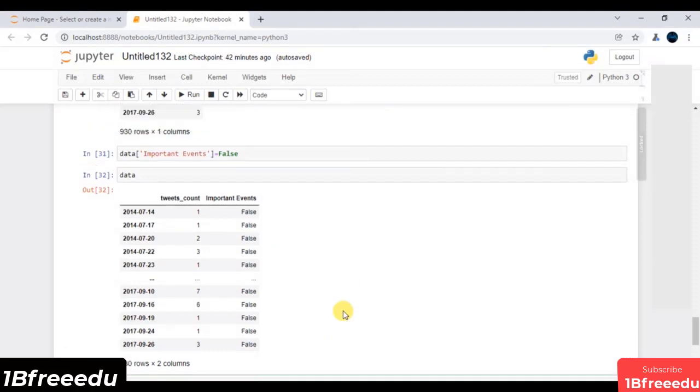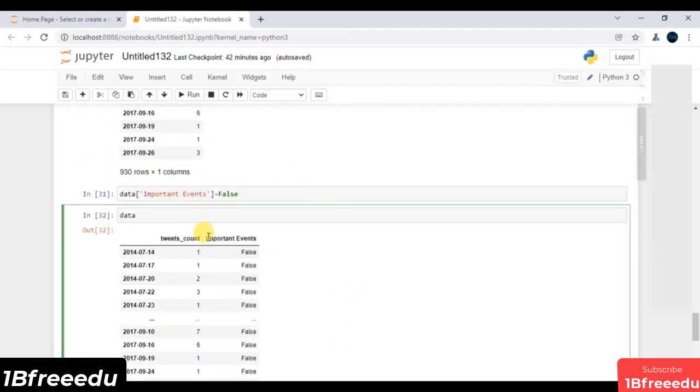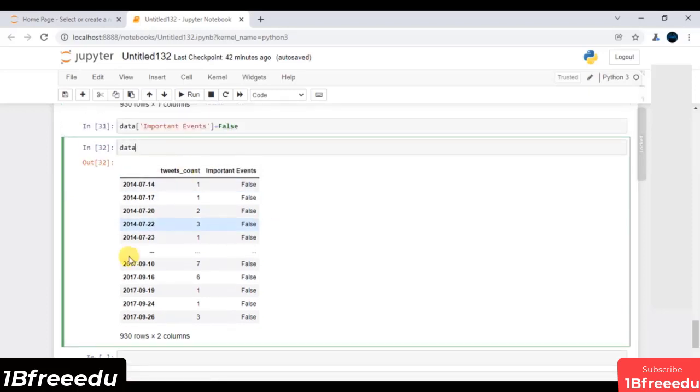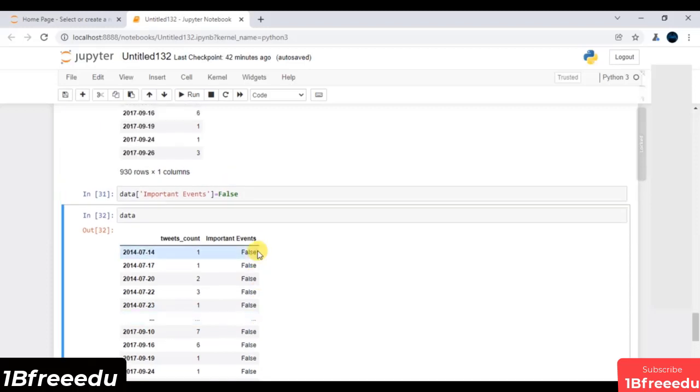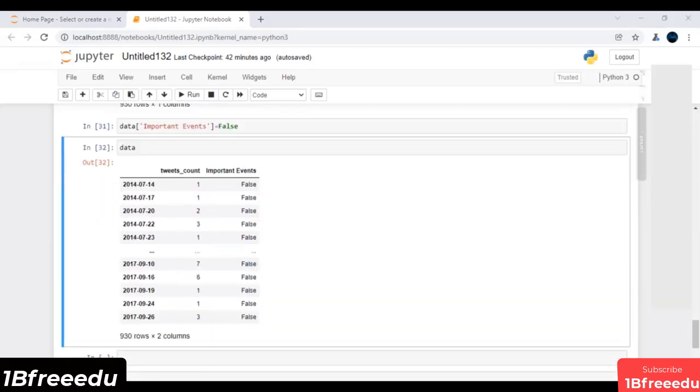Hey folks, in the previous session, we ended up with this feature and now we have to manipulate it. It means that if any of the dates lie under my important dates, then just assign important event as true. This is what we have to do in this session. Again, there are lots of ways to do this, but we will primarily use our NumPy module, and of course the where function.